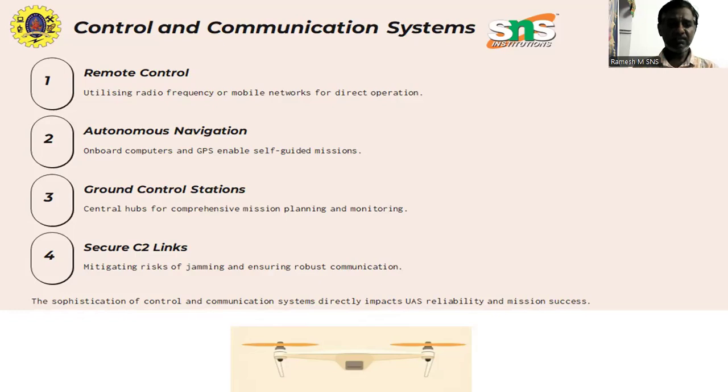Modern UAS employ redundant communication systems to enhance the reliability. For instance, in the event of a primary link failure, a secondary backup link can take over. Similarly, frequency hopping spread spectrum and direct sequence spread spectrum techniques are used to counteract signal interference, jamming, or hacking attempts.